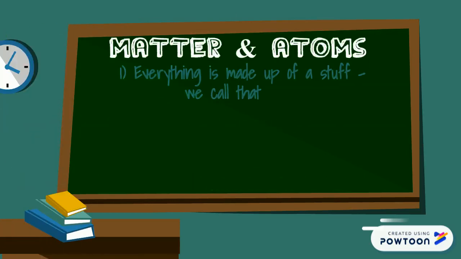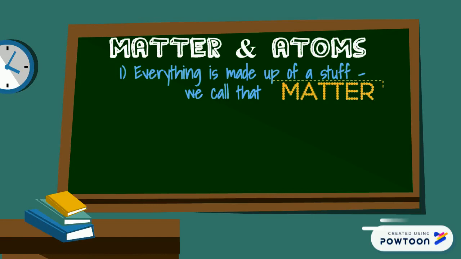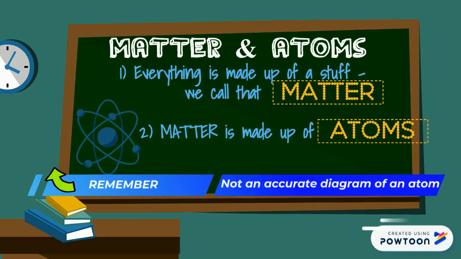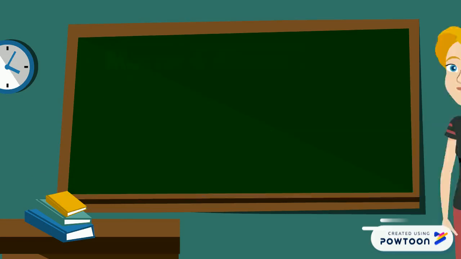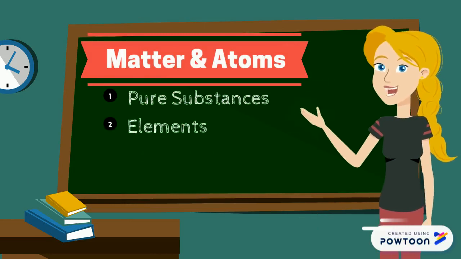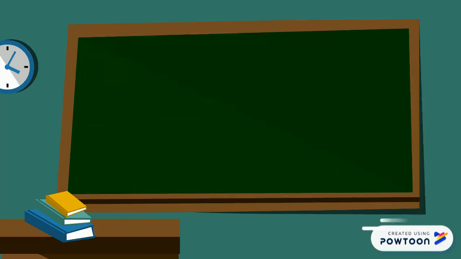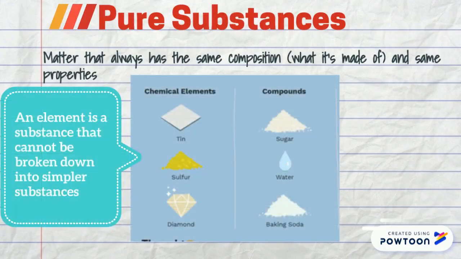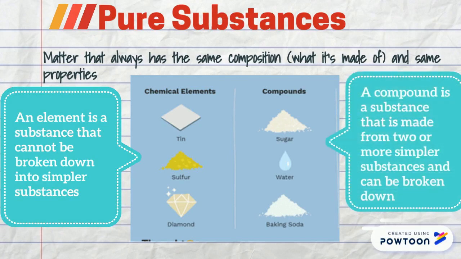So matter and atoms. Everything is made up of stuff, we call that matter, and remember matter is made up of atoms. Remember that's not really an accurate diagram of an atom. You learned that before. Matter can be classified as pure substances, elements, compounds, or mixtures. Pure substances are matter that always has the same composition, what it's made of, and the same properties. Elements are pure substances that can't be broken down into simpler substances, and compounds are pure substances that can be broken down into two or more simpler substances. So an element is like tin, a compound is like water, and water can be broken down.